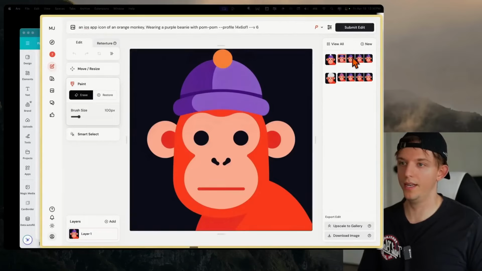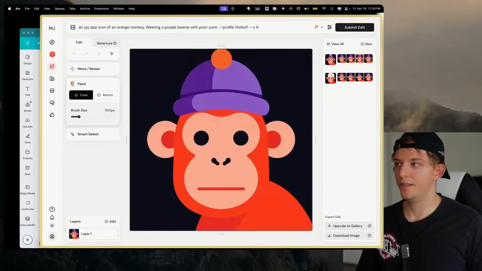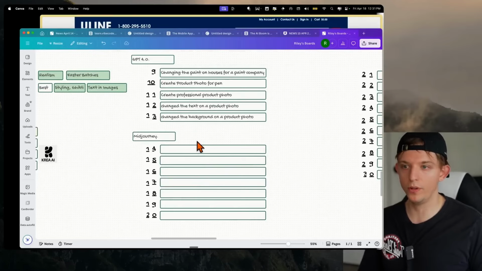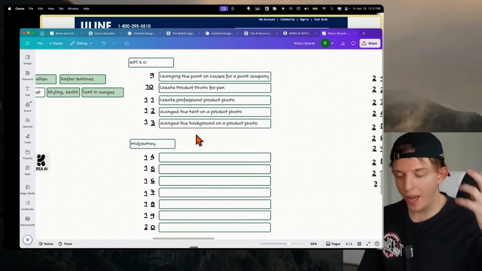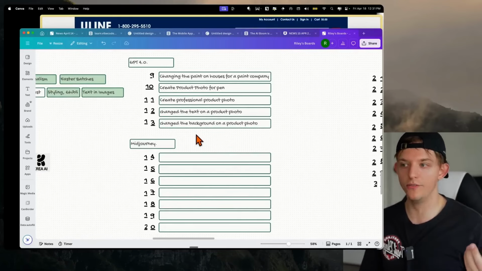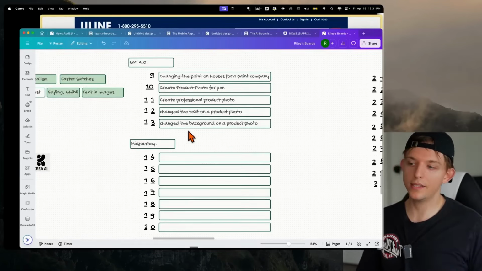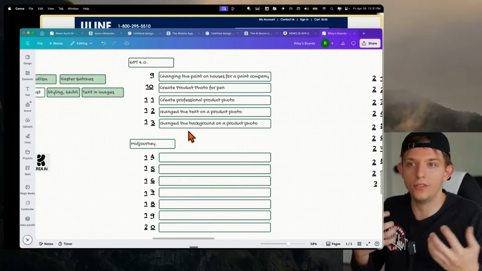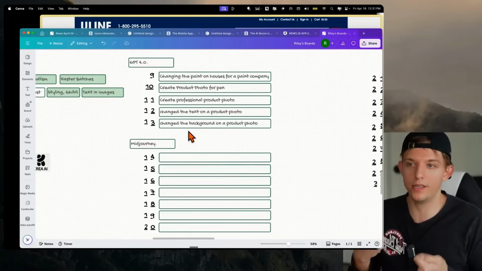And there you go. It added this little pom-pom. There, that's fine. And so within Midjourney, we had some interesting use cases here. Even though it seemed like what we did was simple, we did a lot. To pay someone to ideate around an app icon could cost thousands of dollars. And I'm not saying what we did is of equal quality, but we were able to have this creative ideation process around an icon.